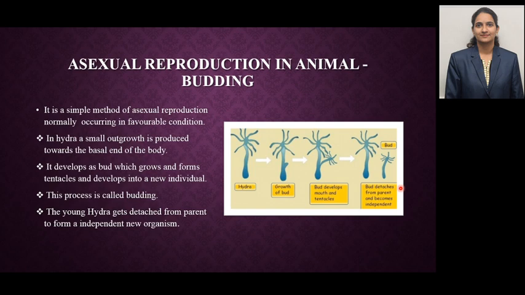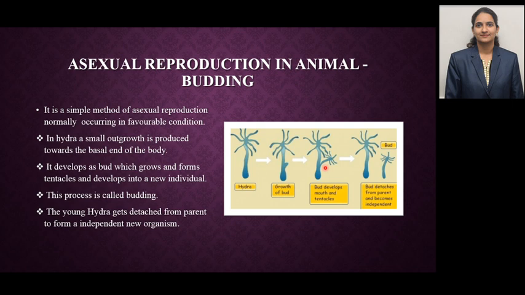Now let's see what do you mean by budding. Budding is a simple method of asexual reproduction and it normally occurs in favorable conditions. As gemmule formation takes place in unfavorable conditions, budding takes place in favorable conditions. Hydra is an excellent example of budding. Hydra is a single organism or parent organism, which has a small growth produced towards the basal end of the body.